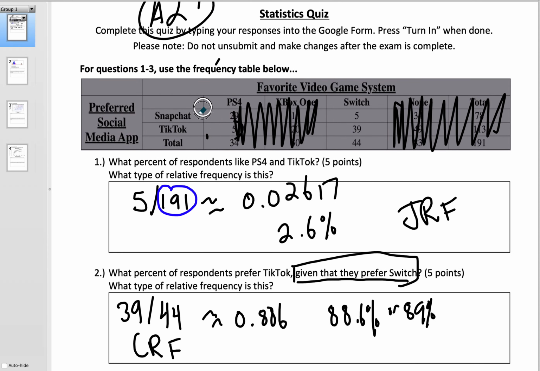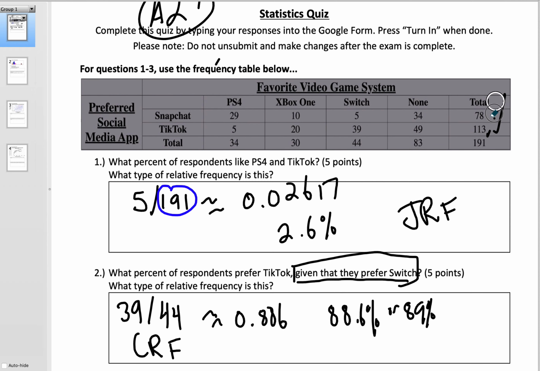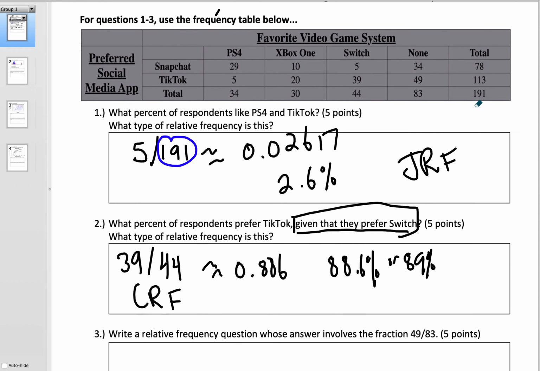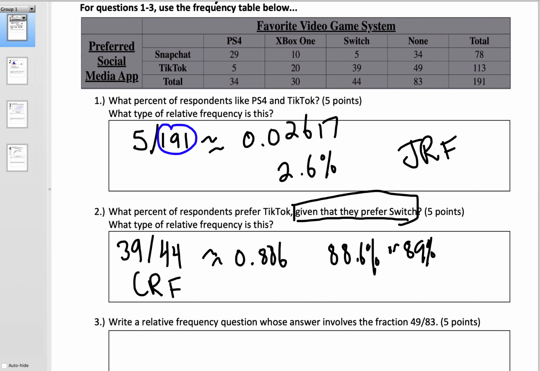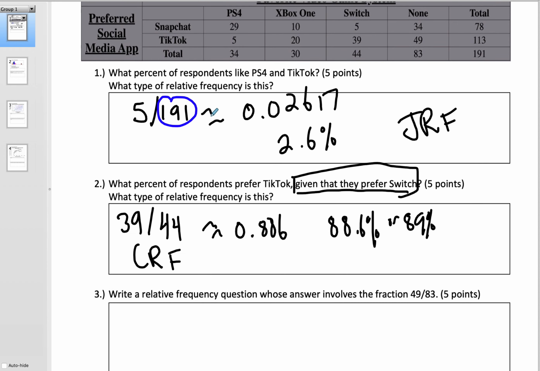So identifying the types is really, really important. It's something some of us struggle with on the project as well. So if you're someone who struggled with the identification of them on the project and here, what that's indicating to me is we might need to do some additional work to make some of those ideas stick.